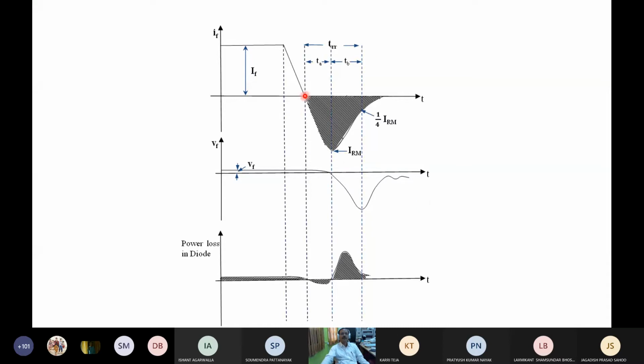TA is from zero to peak reverse recovery current, and TB is from peak to 25% of the peak value. During TA the charges inside the depleted layers are removed, and during TB the charges from the outer layers are removed.